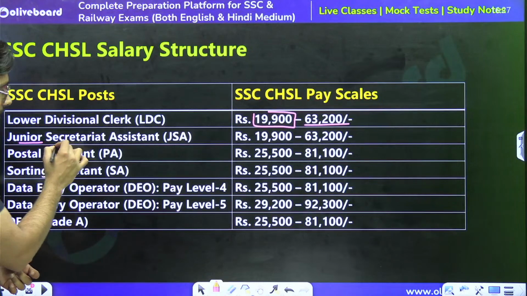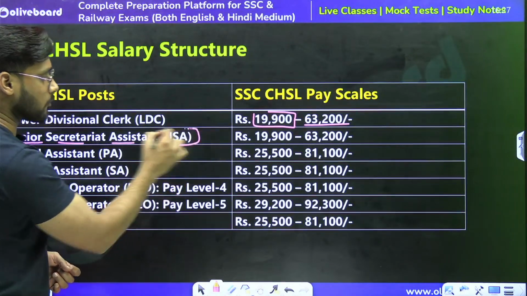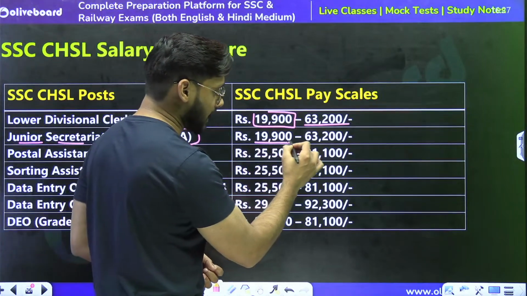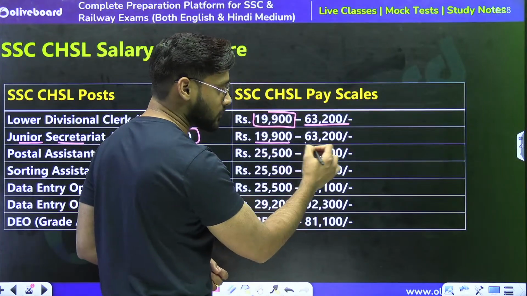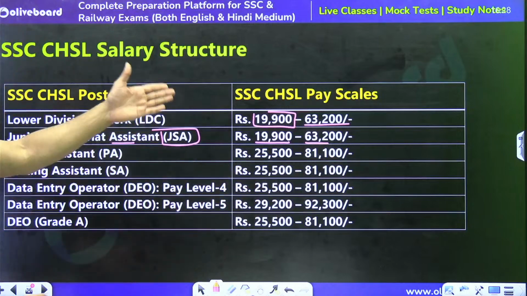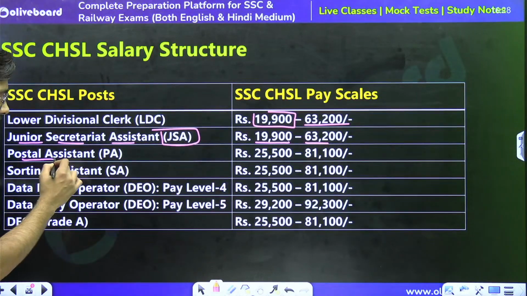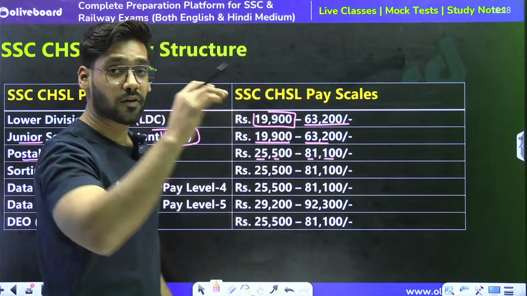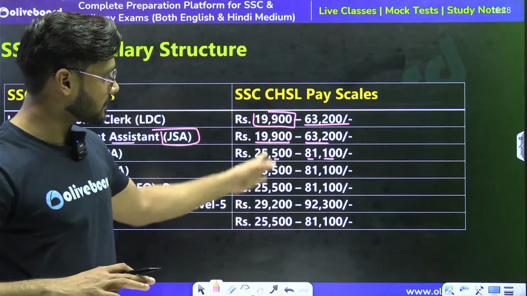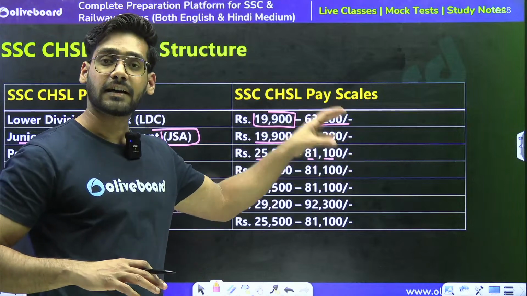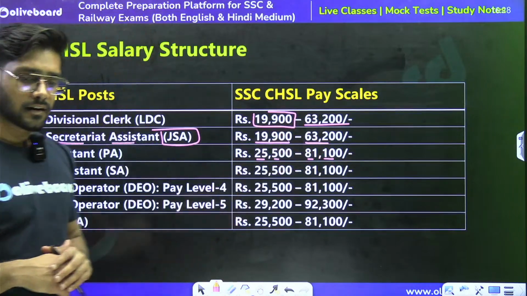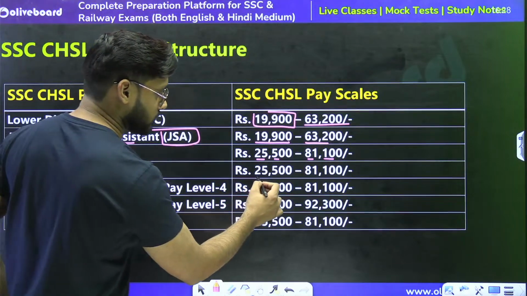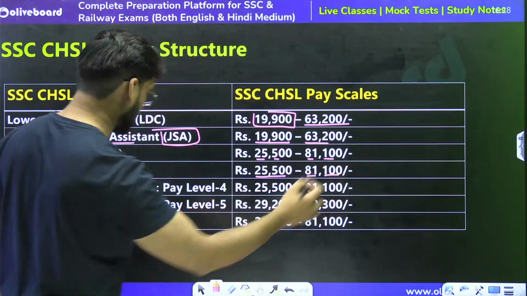In the junior secretariat assistant, JSA, the salary ranges from 19,900 to 63,200, and so on. The table is listed below. Postal assistant salary ranges from 25,500 to 81,100. From minimum to maximum I'm talking about. This is the minimum salary and this is the maximum salary that we can reach during our tenure in the desired positions. Sorting assistant, SA, the salary ranges from 25,500 to 81,100.